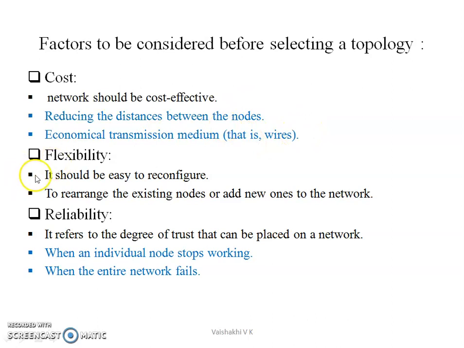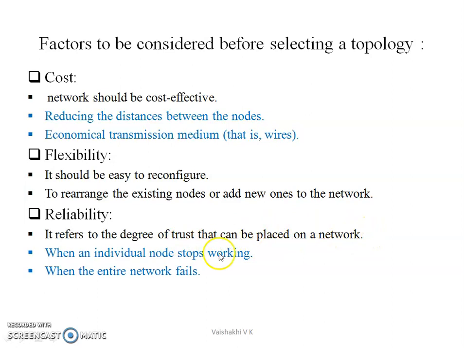Then the network should be flexible. It should be easy to reconfigure, so that we can change the arrangement or topology of our network to rearrange the existing nodes or add new ones to the network. Next is reliability. It refers to the degree of trust that can be placed on a network.